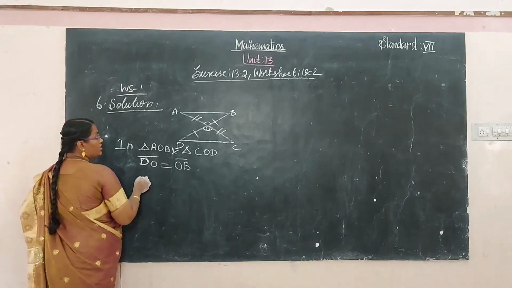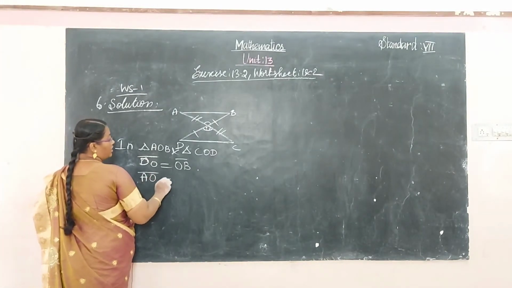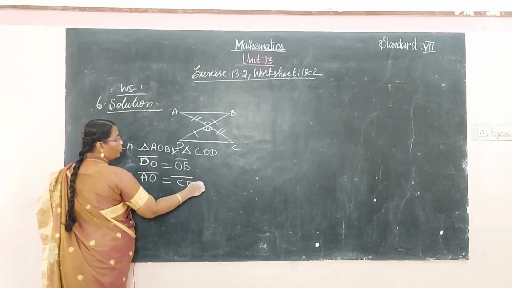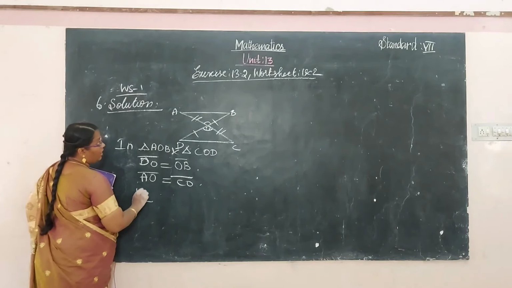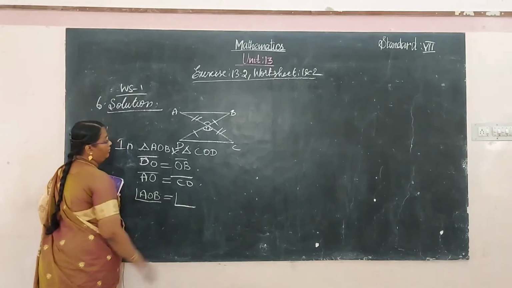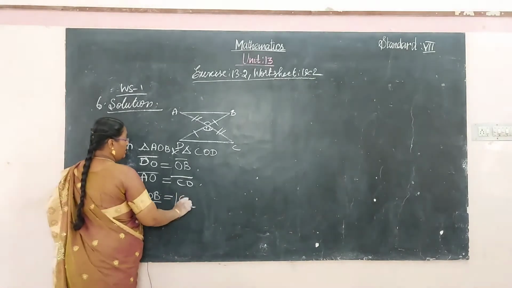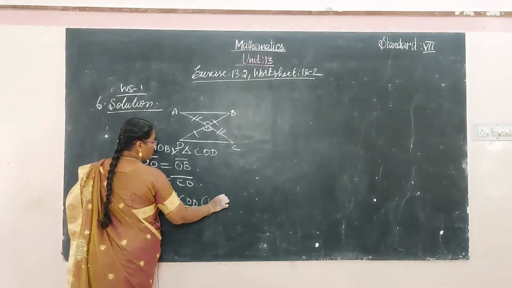And one more condition is AO is equal to CO. Okay, and the angle AOB is equal to angle COD, vertically opposite.